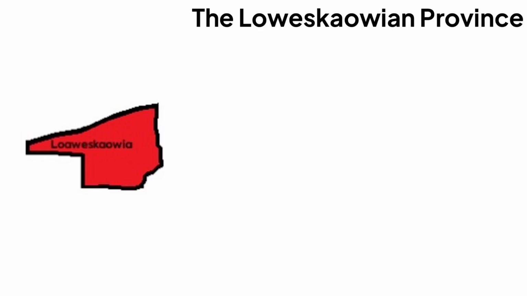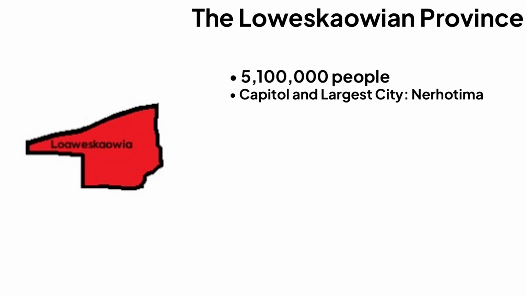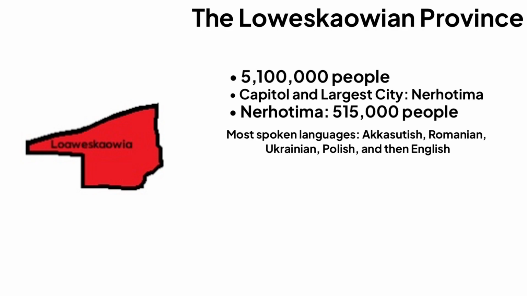And for the next one, we are going to talk about the Loweskia province. Okay, so the Loweskia province has a total population of 5,100,000 people. The capital city and the largest city of the province is Nerhotama, with a population of 515,000 people. The most spoken languages there are Akasutish, Romanian, Ukrainian, Polish, and English.